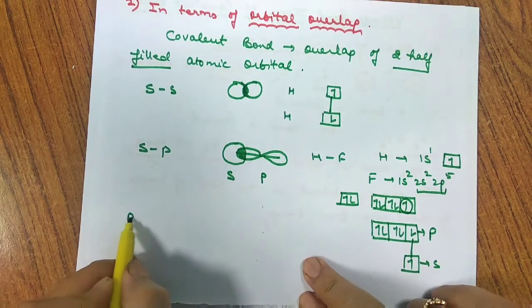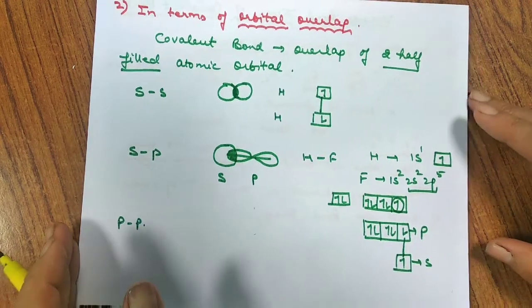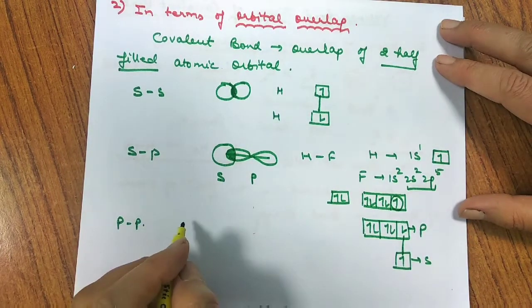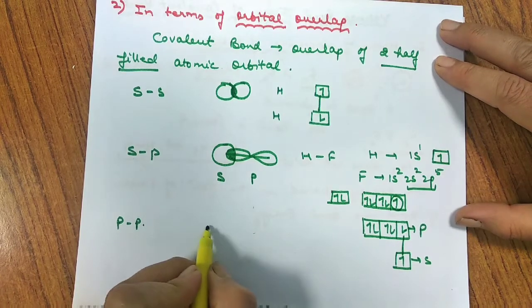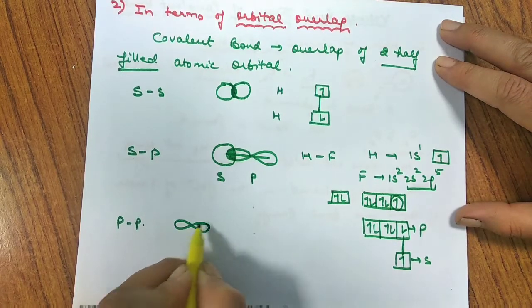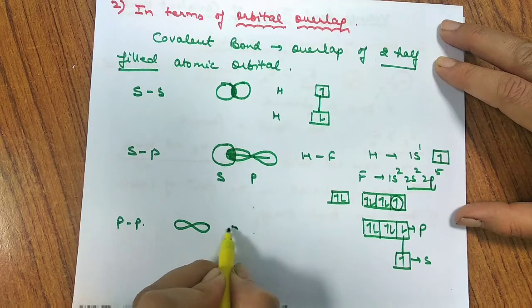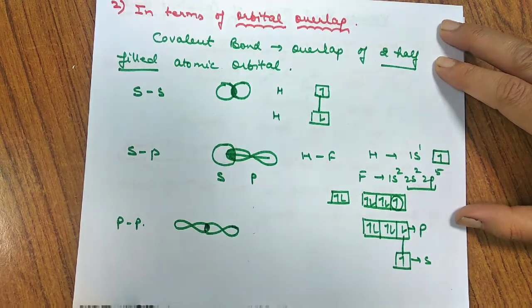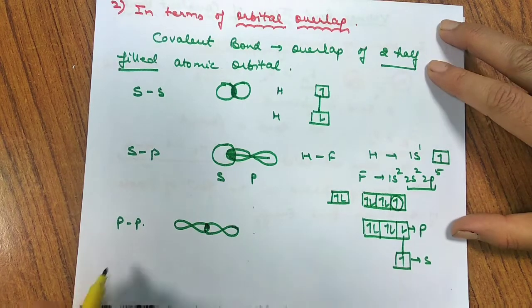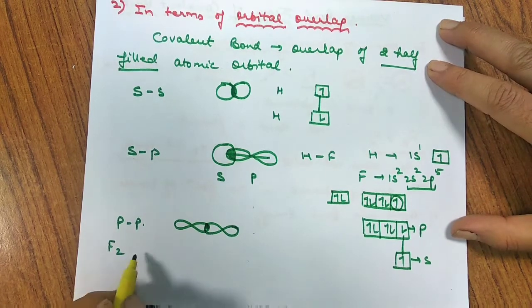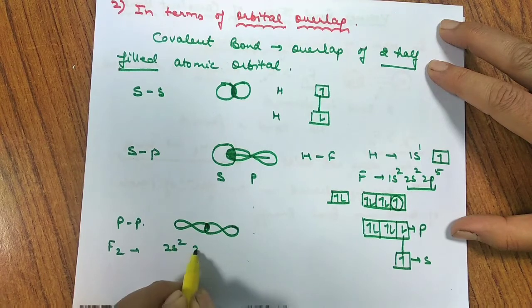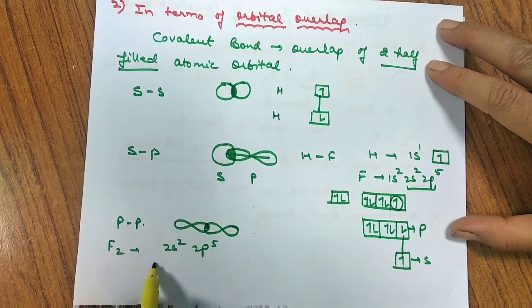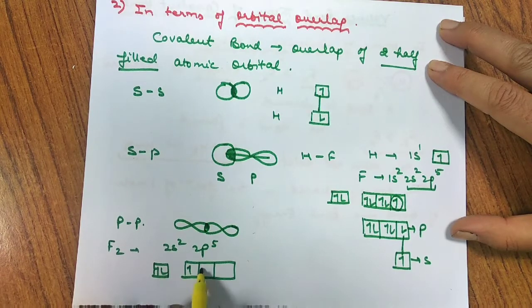Similarly, we may have pp overlapping. What does this mean? pp overlapping means we have two p orbitals. So one p orbital has axial overlapping with another p orbital. So here the overlapping takes place. Let us take an example of the F2 molecule. So for F, we have 2s2, 2p5. Let me draw 2s2 and 2p5 here. 1, 2, 3, 4 and 5.